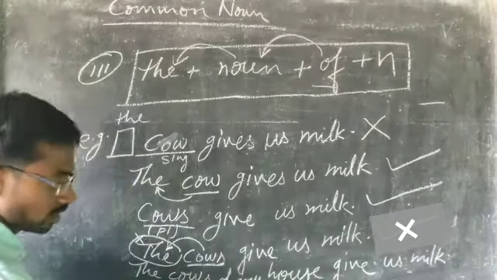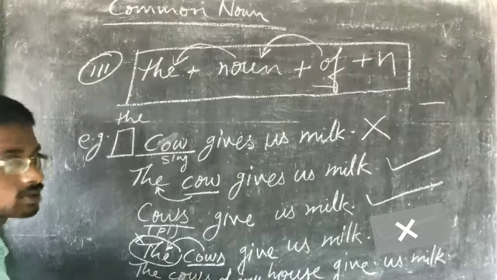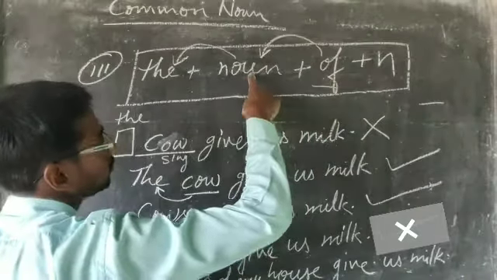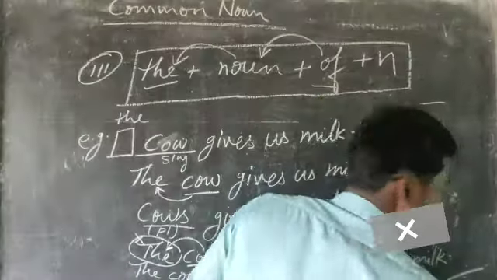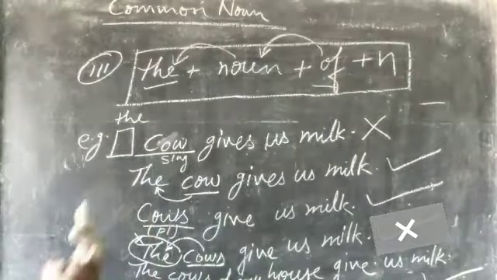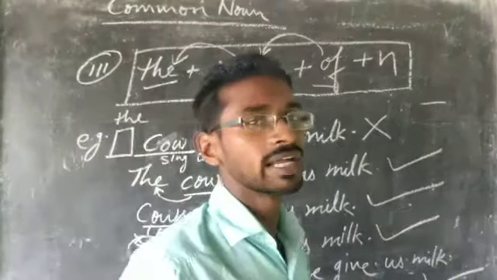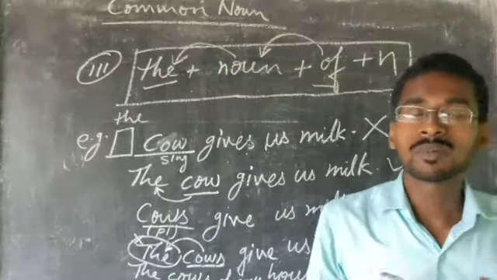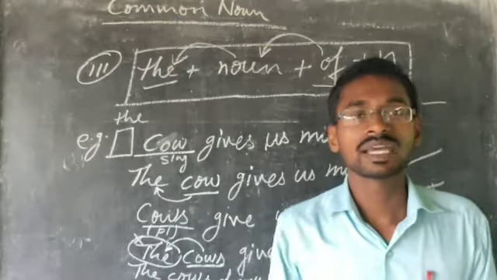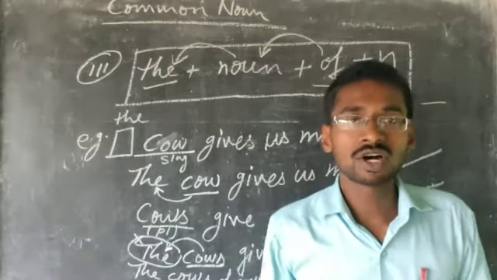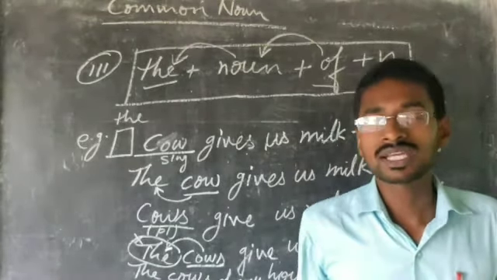Noun of noun, so we mention the. So this sentence is absolutely right. Clear? So remember, if the common noun is singular and showing class representation, we mention the. And if the common noun is plural and showing class representation, we don't mention.